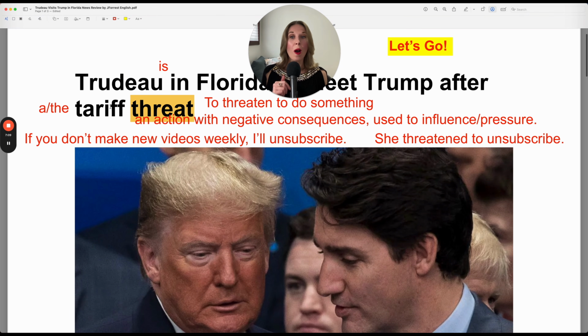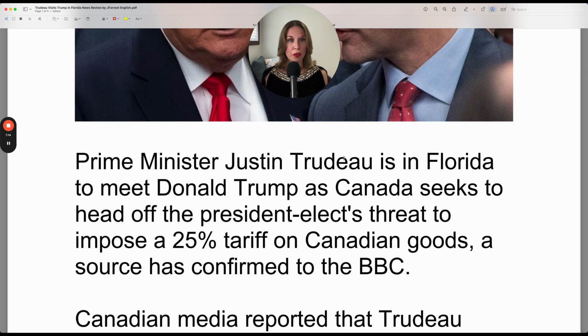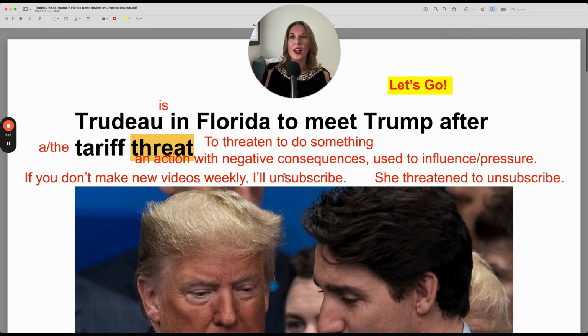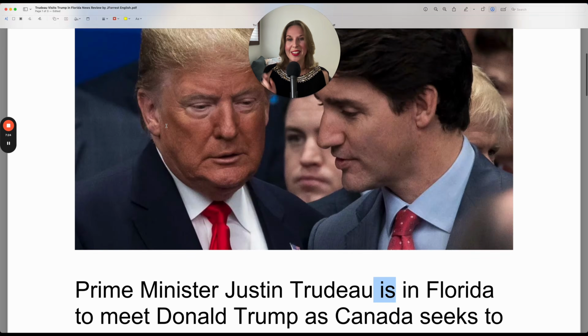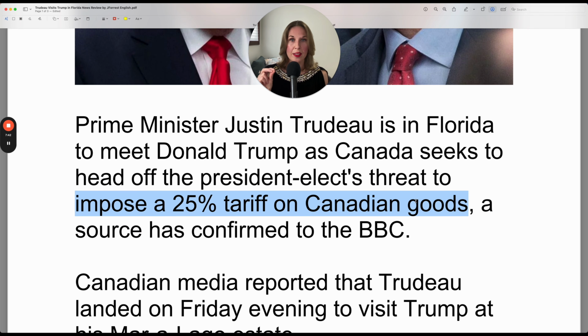Now let's continue on and learn about this threat. Prime Minister Justin Trudeau is in Florida. So here we have our is because now we're using full sentence structure, which commonly isn't done in headlines. Is in Florida to meet Donald Trump as Canada seeks to head off the president-elect's threat to impose a 25% tariff on Canadian goods. So this is the threat. This is the potential negative consequence.